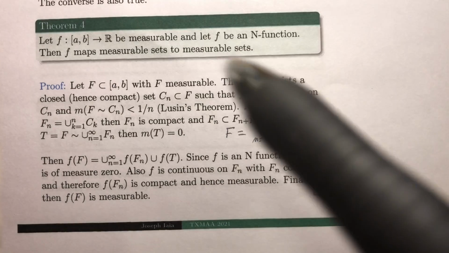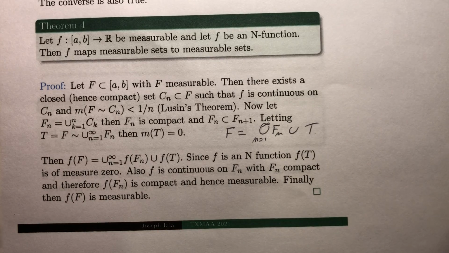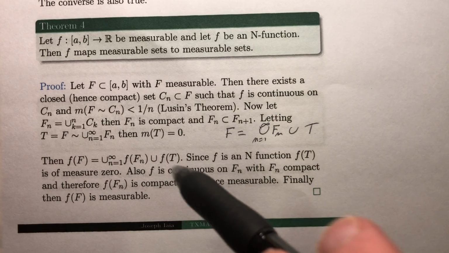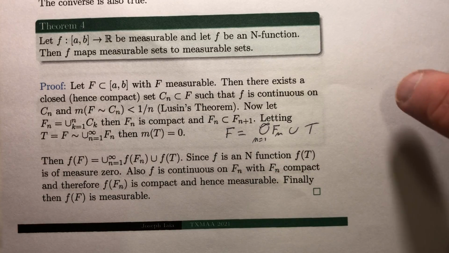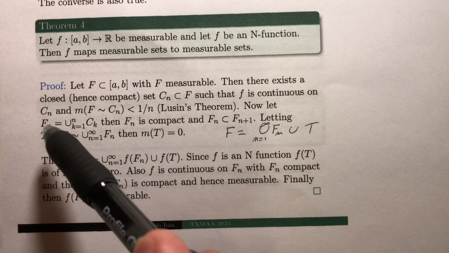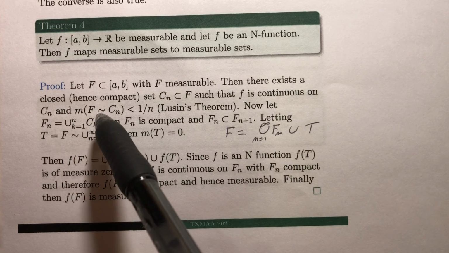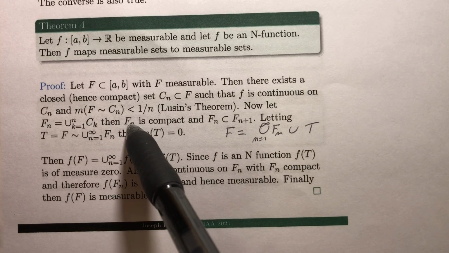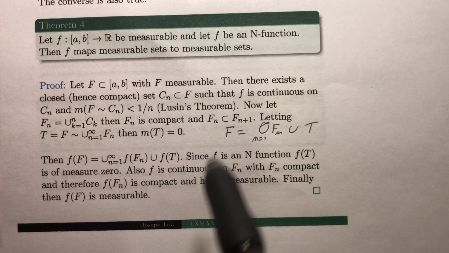Well, take a measurable subset of AB, then it turns out that you can always find a compact subset Cn of it, such that f is continuous on this compact subset, and that's almost the entire set. You can make the measure of the difference as small as you like. This is known as Lusin's theorem.